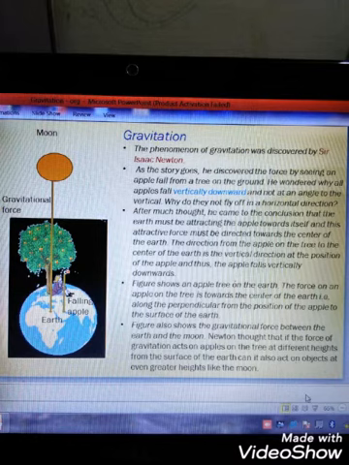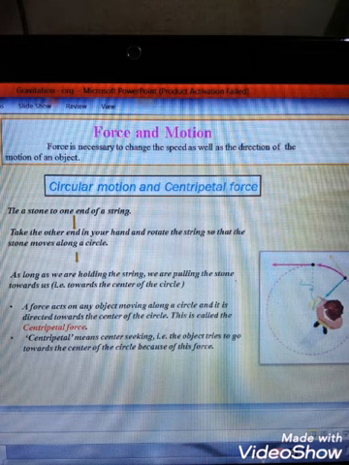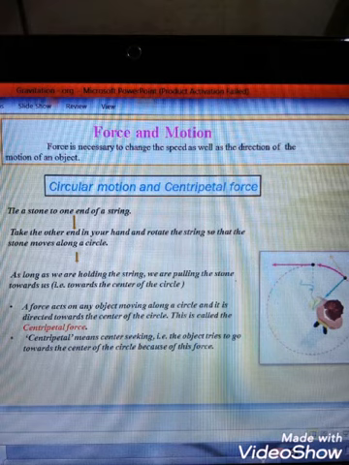Figure shows an apple tree on the earth. The force on an apple on the tree is towards the center of the earth, that is, along the perpendicular from the position of the apple to the surface of the earth. Figure also shows the gravitational force between the earth and the moon. Newton thought that if the force of gravitation acts on apples on the tree at different heights from the surface of the earth.